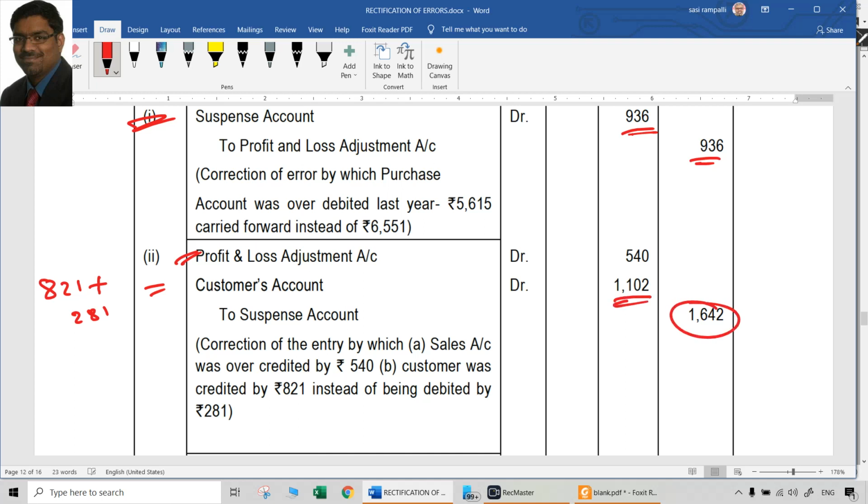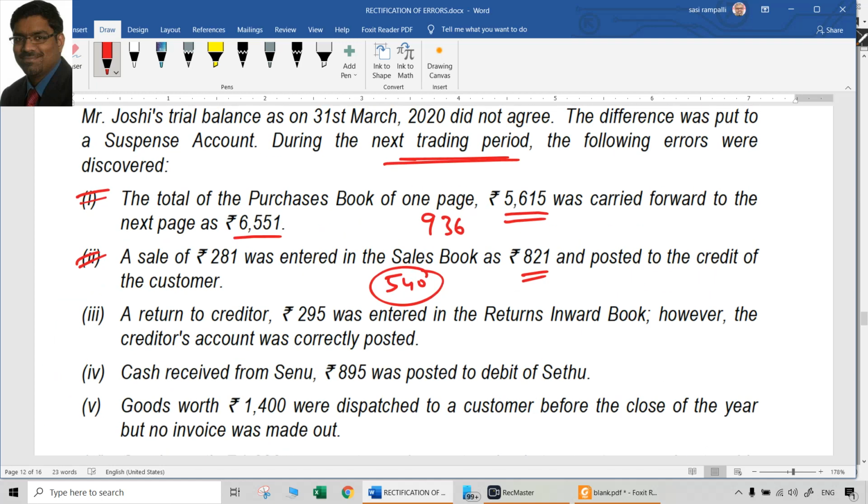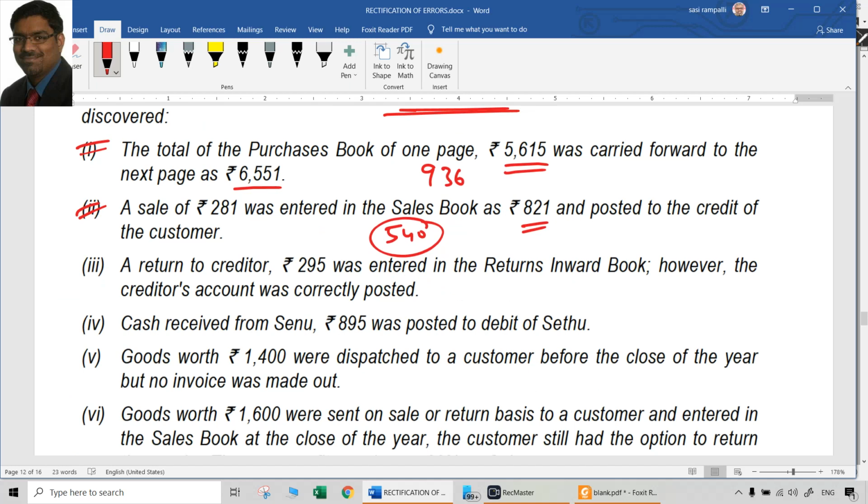Obviously the balance should go to the suspense account. So P&L adjustment account debit 540, that is the excess sales recorded last year. Now we are cancelling it because sales was a credit balance. To cancel that we need to debit it, but since we cannot debit the sales account, we are debiting the P&L adjustment account. That is the sales-related adjustment through the P&L adjustment account, 540 only.